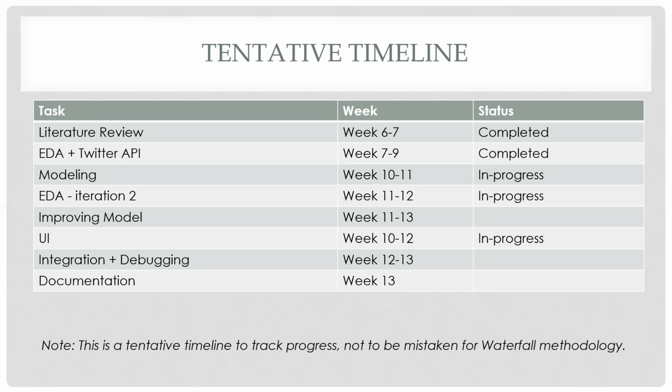So this is our tentative timeline. We are done with our literature review and EDA. We have also experimented a little bit with the Twitter API, but we are not currently using that. Our modeling process and the second iteration of EDA are still in progress. By week 11 to 13, we are targeting improving the model that we are currently building. We are also building our integrated front-end UI, and it's in progress.